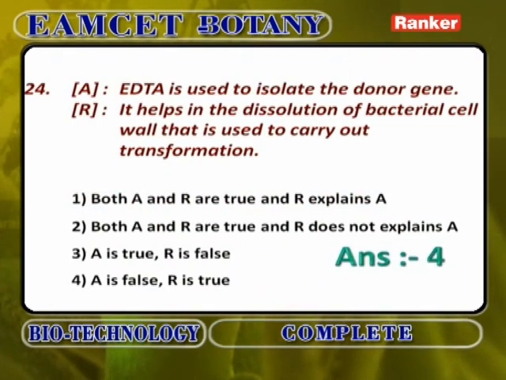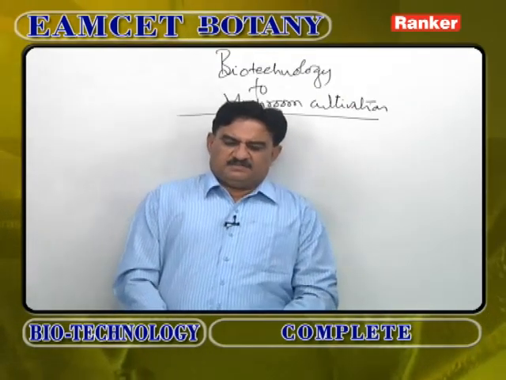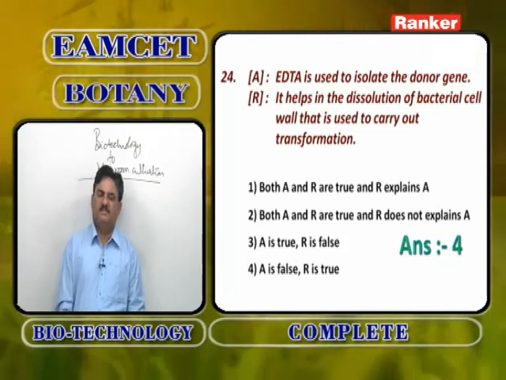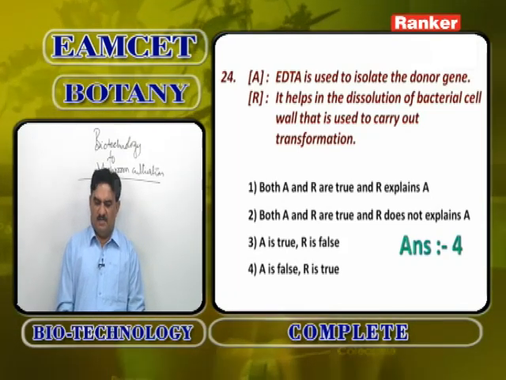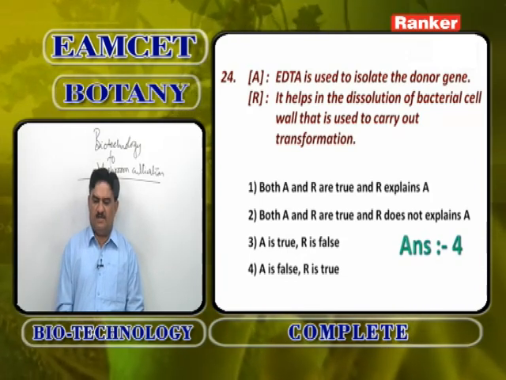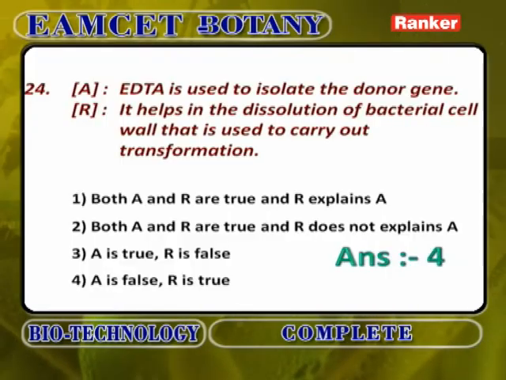EDTA is used to isolate the donor gene. It helps in the dissolution of bacterial cell wall that is used to carry out transformation. EDTA is not used to isolate the donor gene. It is used to isolate the gene from the cell. So EDTA is used to isolate donor gene is wrong. It helps in the dissolution of bacterial cell wall and used to carry out transformation is correct. So A is false, R is true.